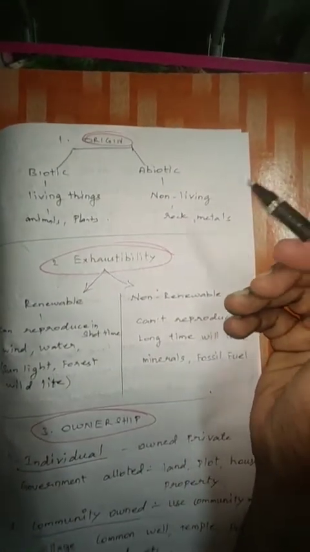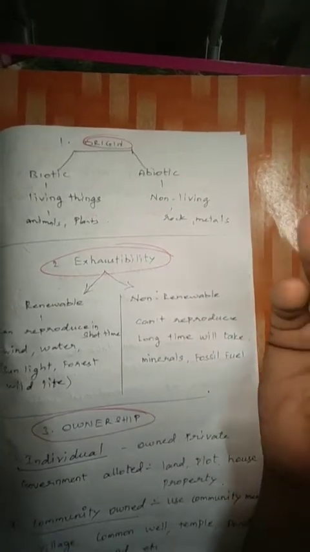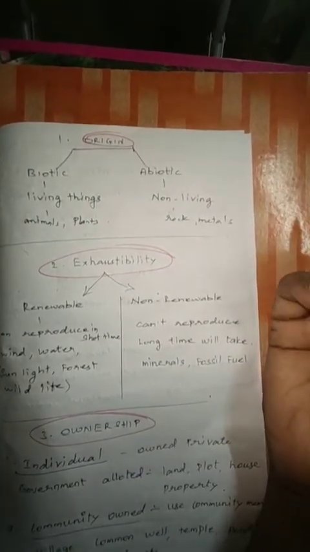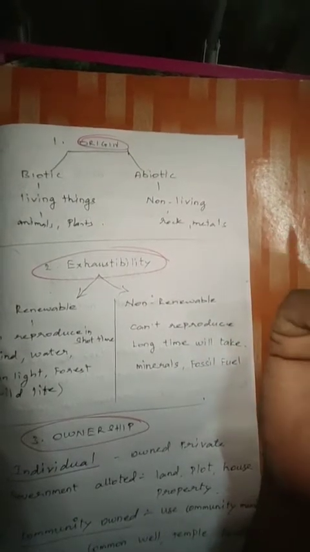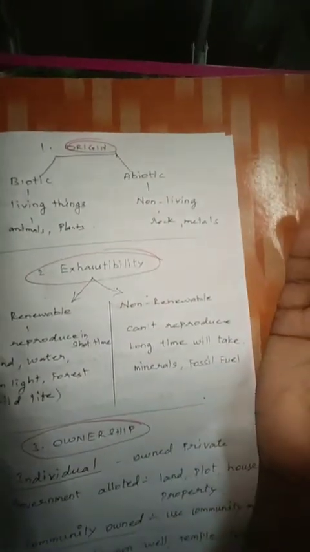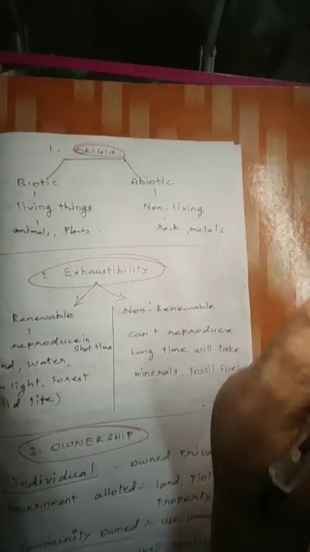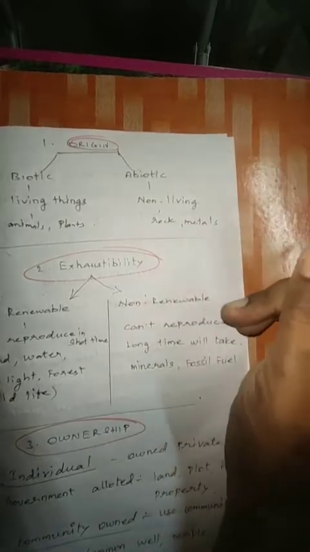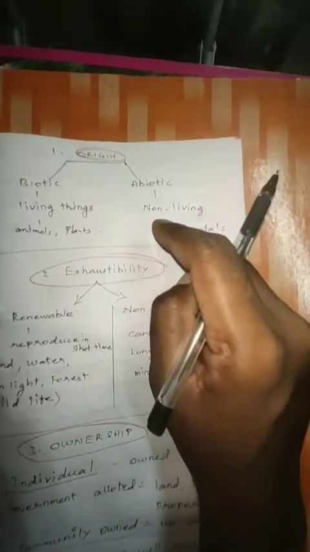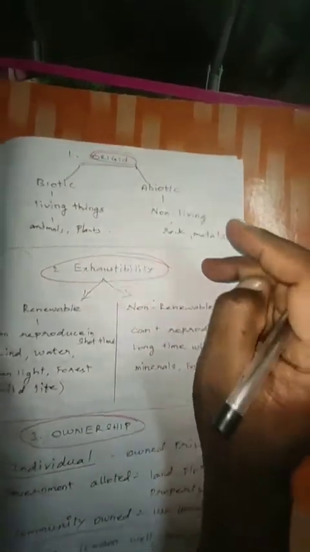We know about that: rocks, metals like gold, silver, iron, and fossil fuels and so many things. Biotics are living things, abiotics are non-living things. This one we have already read in 8th standard, don't forget.